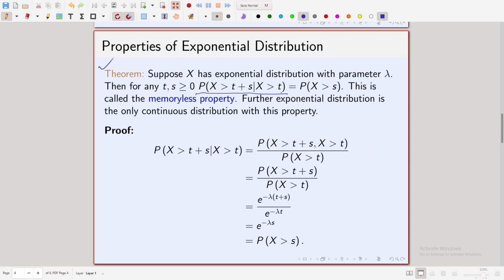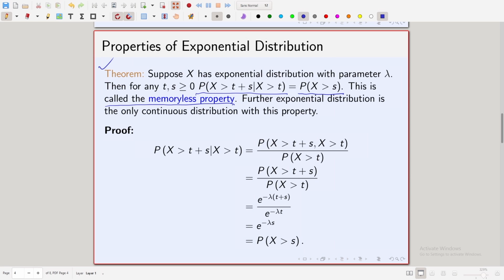Now, what this theorem is telling you is simply the probability that x is greater than s. This is what is called the memoryless property. Why? What is this saying? It is saying that you know that x is greater than t, and you are asking what is the probability that it will be greater than t plus s.